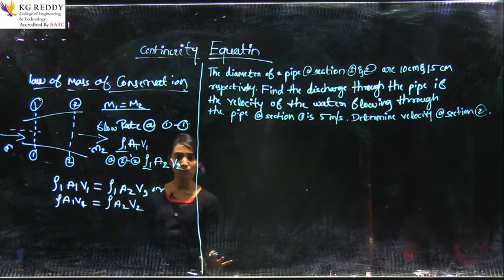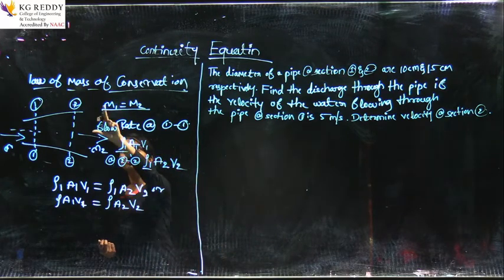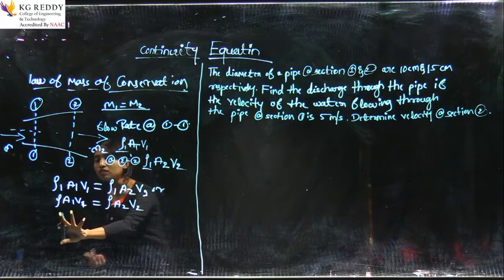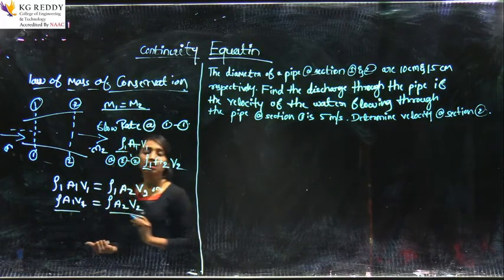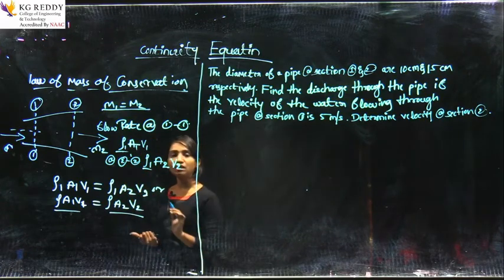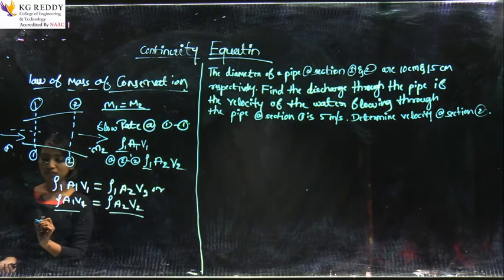What the continuity equation says is that the flow rate entering should be equal to the flow rate leaving.